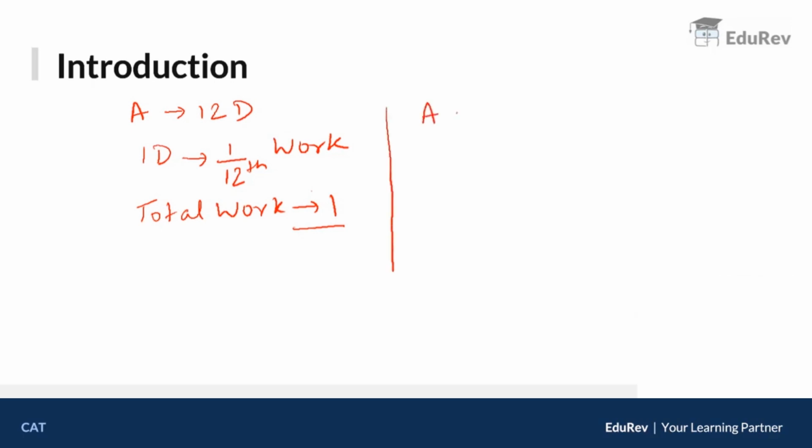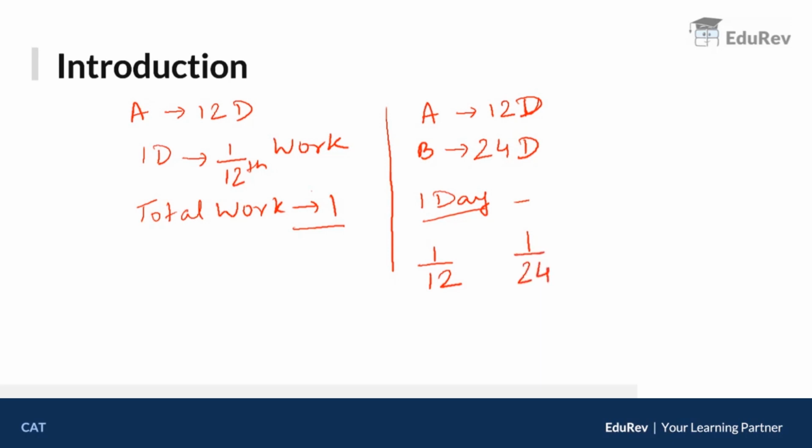Okay? So let's take an example. Suppose A takes 12 days to do a piece of work, B takes 24 days to do the same piece of work. If they work together, in how many days is the work completed? Now we talk about one day again. In one day A will do 1/12 of the work. In one day B will do 1/24 of the work.